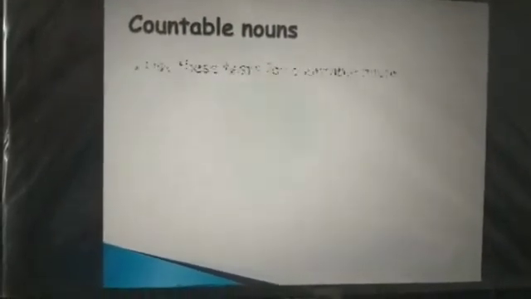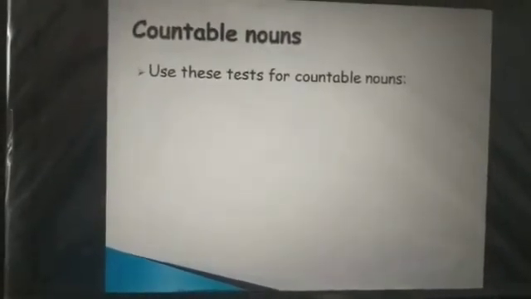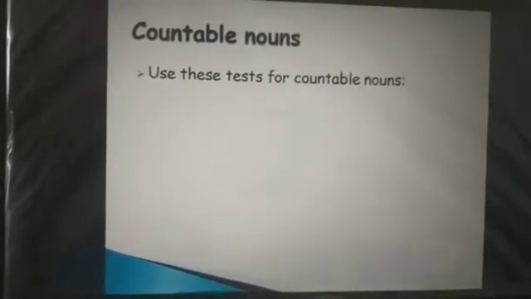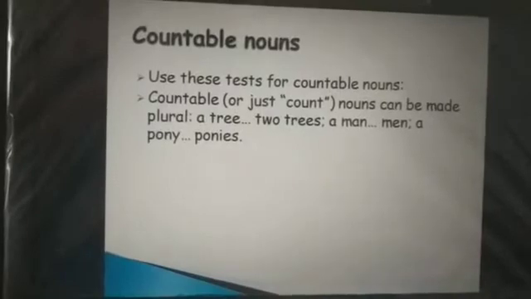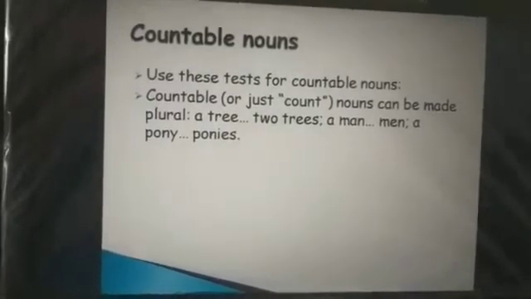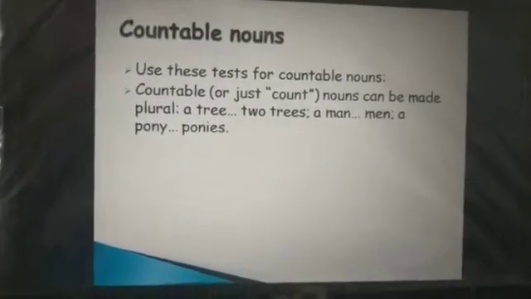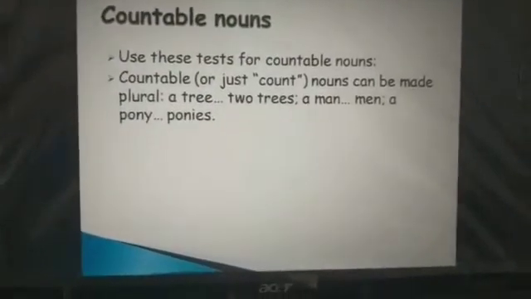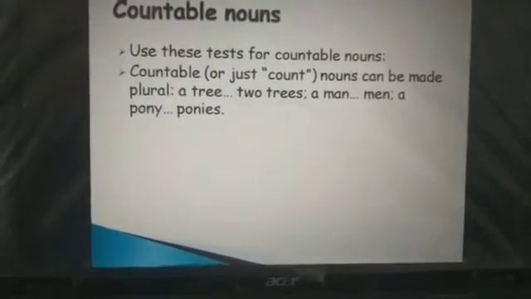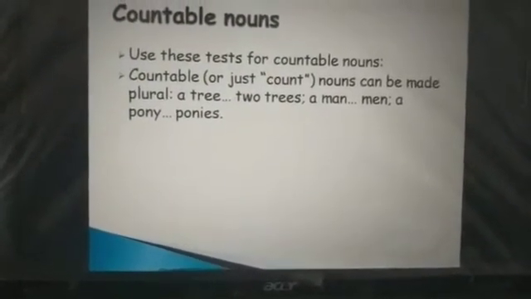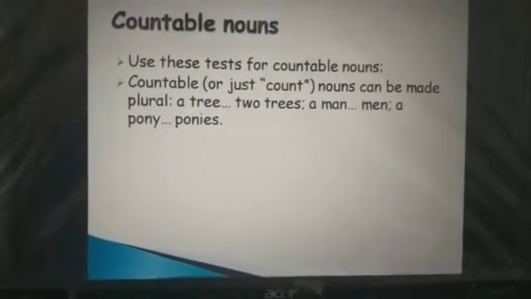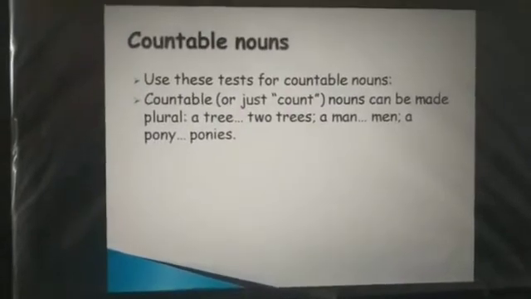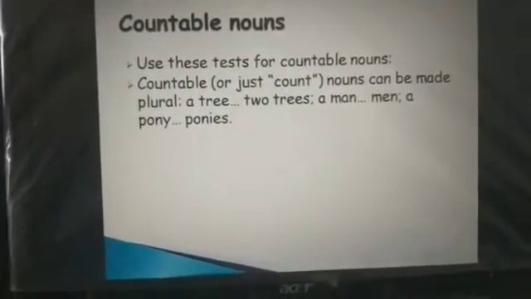Now, countable nouns. Use this test for countable nouns. Countable means we can count them, so the nouns can be made plural. Countable nouns can be in a plural form and a singular form. For example, a tree, two trees, a man, a pony, ponies.